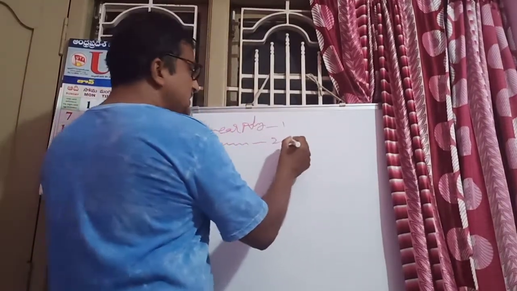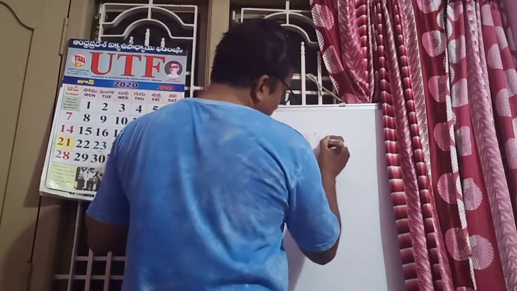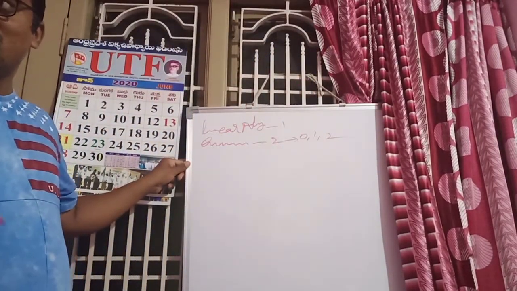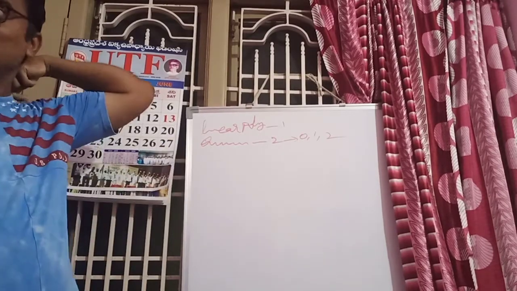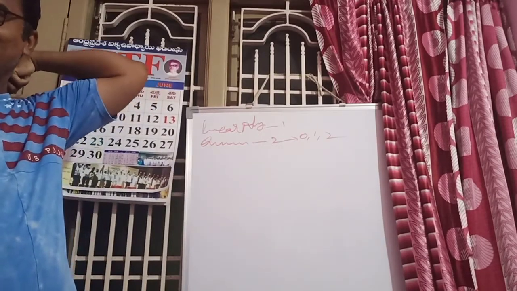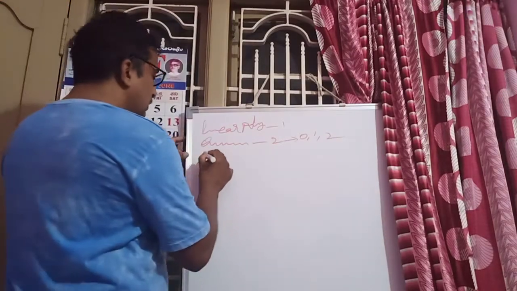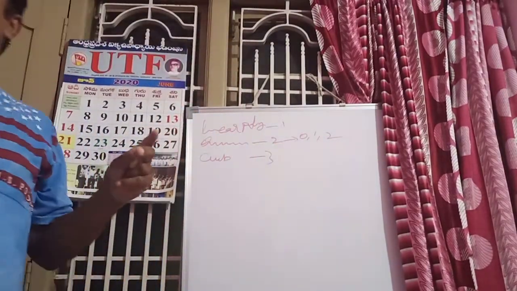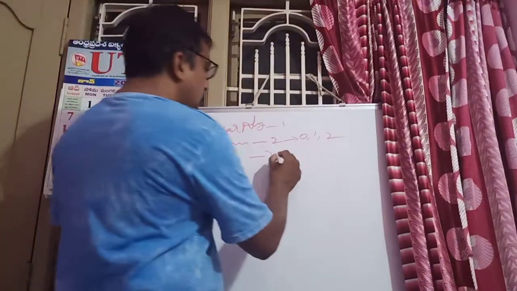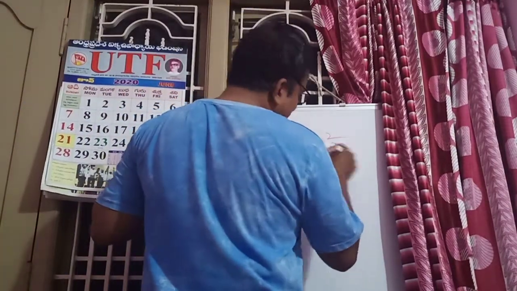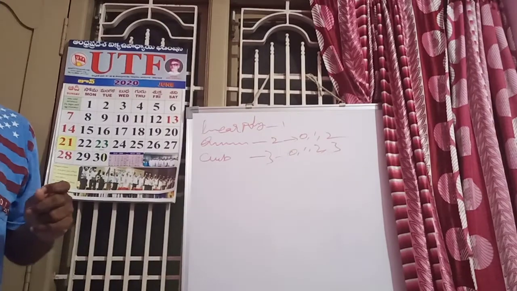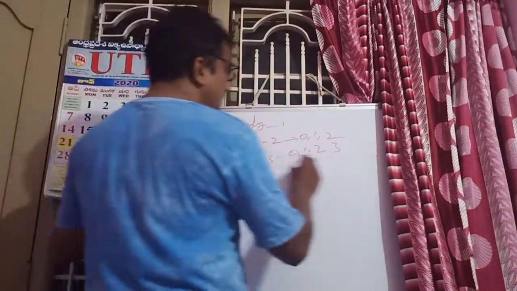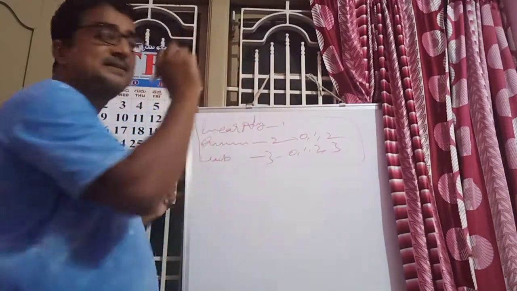At most 2 means 0 or 1 or 2. Next, cubic: at most 3, and maximum 3, that is 0, 1, 2 and 3. Okay, these are the main points involved in this chapter.